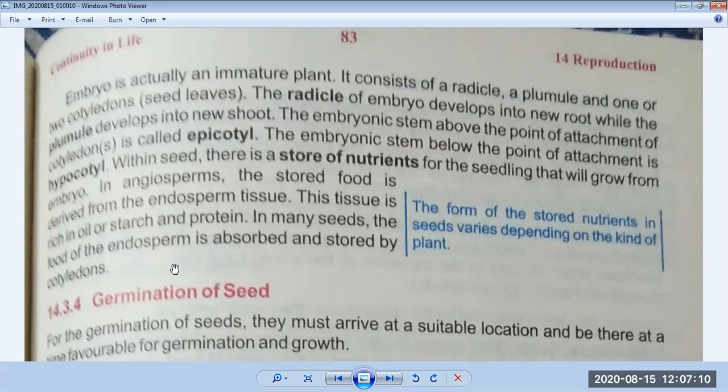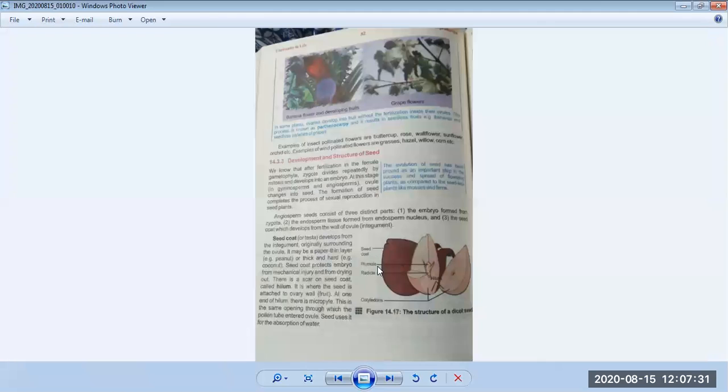Yes, beta, you can ask. What is a plumule? Yes, I have told you this, and it is given here in your book. The radicle of the embryo develops into a new root and the plumule develops into a new shoot. If you see the diagram on the previous page, look at this diagram.